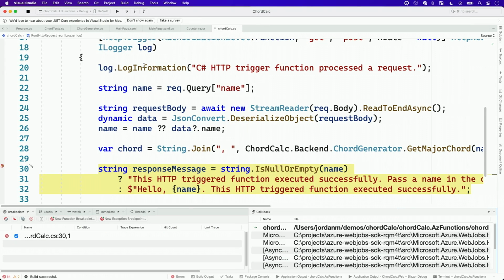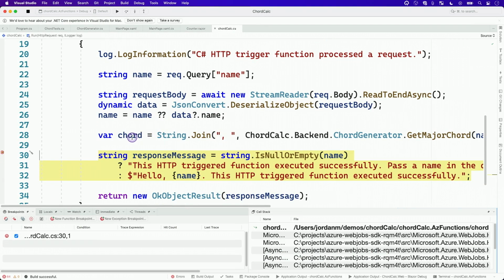And I'm thinking I have an error possibly in my code. Let's see. It ran, okay, yeah. So it gave me the string that I expect. So here's just hitting our breakpoint.